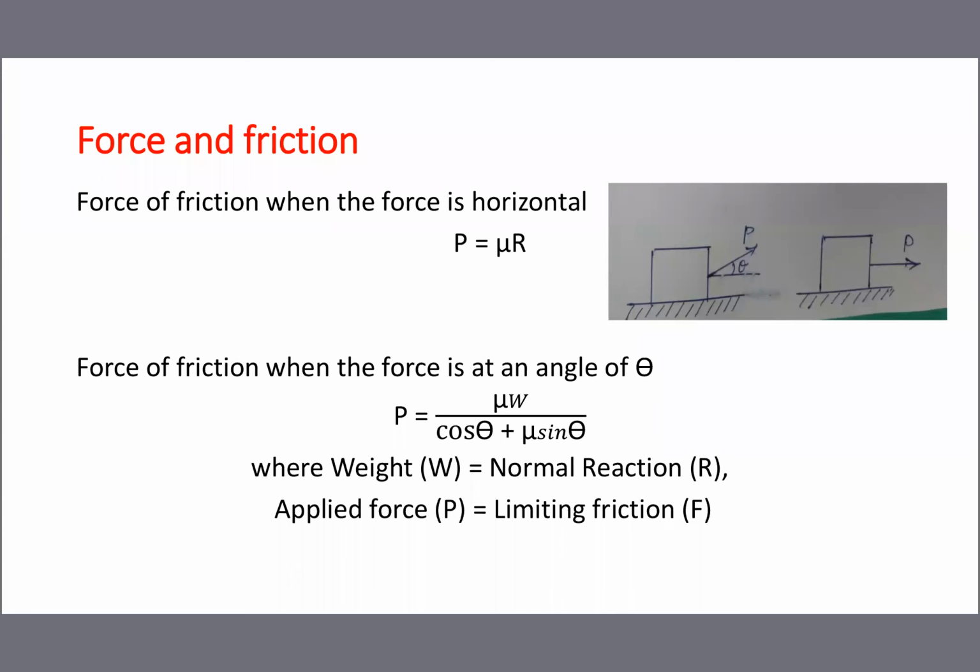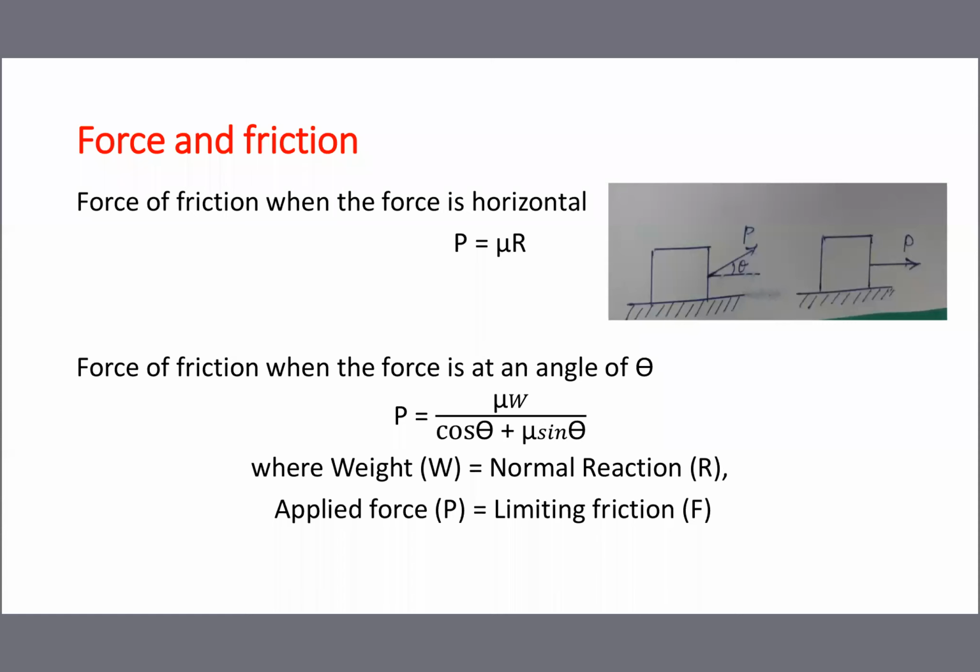For example, a 50 kg job placed on a floor, how much force is required to move the job? 50 kg required. A 50 kg job means 50 kg force required. A 100 kg job means 100 kg force. Suppose friction is given on the floor, friction 0.5 given means you multiply with the friction and take it as P. 0.5 means automatically 100 kg means 50 kg. A 50 kg job means 25 kg is the friction.